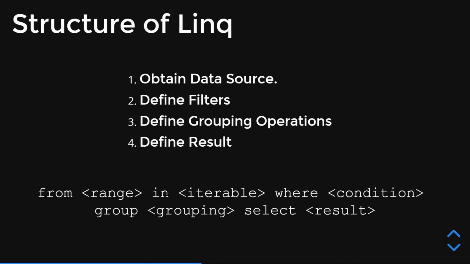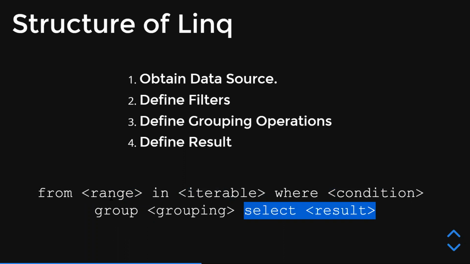And below, as you can see here, I have shown you how a typical LINQ query looks. We start with from. Range is any placeholder variable that you can define. You don't have to define it in the variable panel. You can think of it like a temporary variable. Then you define the iterable or your data source, followed by the where condition or the filters, grouping operators, and finally the select operator.